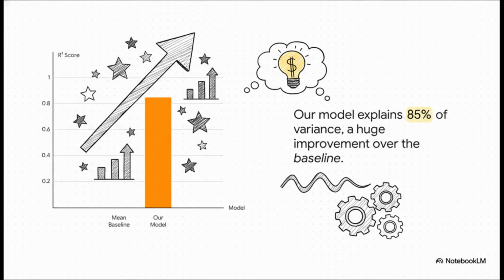And just look at this. It's so clear. The baseline model, the one that just guesses the average every time, has an R-squared of 0. But our model, it scores a 0.85. This isn't just a number, it's a story. It's a powerful visual that shows just how much value our model is actually creating. We're not just guessing anymore, we are predicting with way more accuracy.